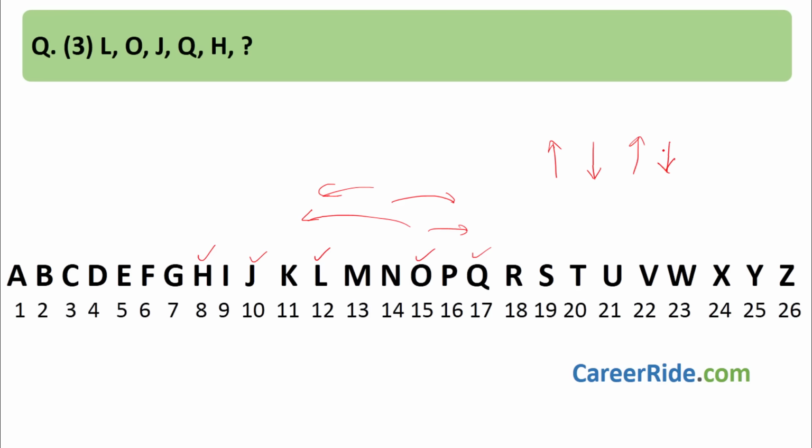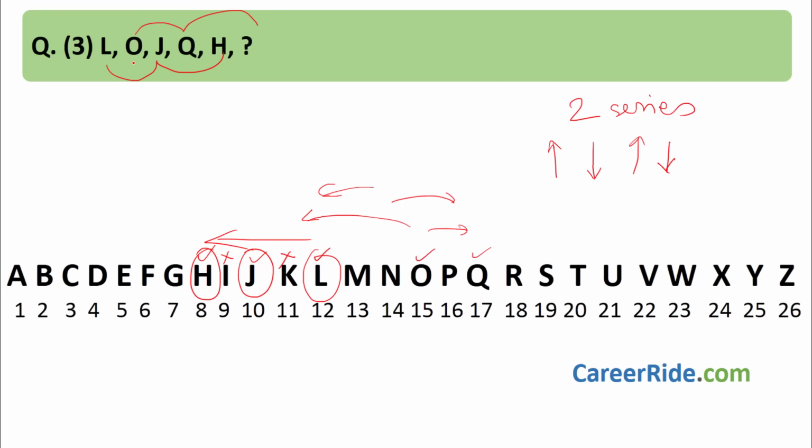So that means two different operations might be happening over here, or there are two different series. How might the series be? It might be like this, and this might be a series. Let us see, L, J, H. We are going in this direction. L, skip 1, J, skip 1, H. This is a sort of a pattern.